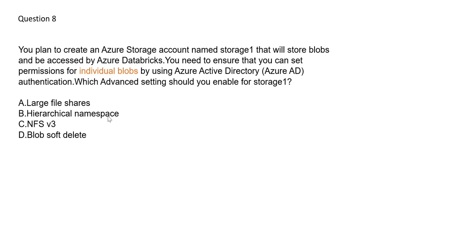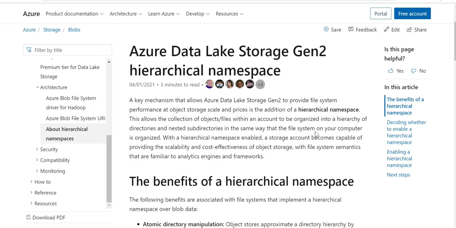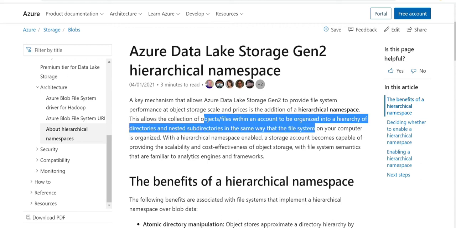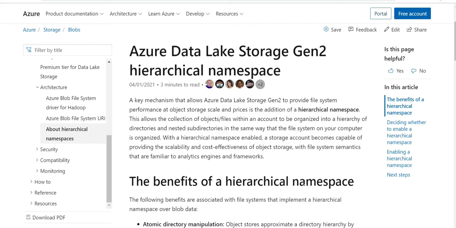Now, always remember, hierarchical namespace, it is not exactly like folders, but it will give something of that sort, that you would be able to set permissions at individual blob level with having this hierarchical namespace. Now hierarchical namespace, if you see data lake storage, it has this option of hierarchical namespace. So if you see here the hierarchical namespace, this allows a collection of object files within the account to be organized into a hierarchy. Okay, and this enables you to provide the blob level access also.